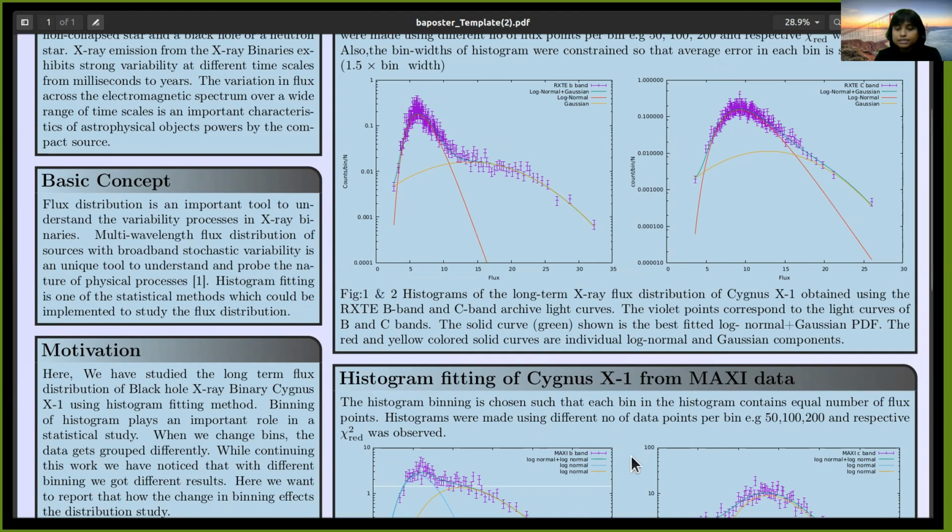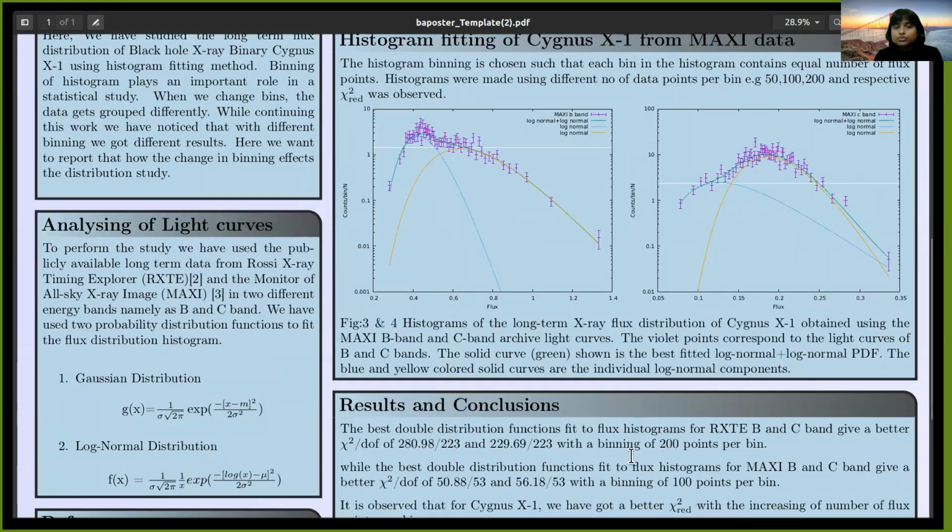the distribution study. To perform the study, we have used the publicly available long-term X-ray light curves from the Rossi X-ray Timing Explorer, known as RXTE, and the Monitor of All-sky X-ray Image, MAXI, in different energy bands, namely B band and C band.